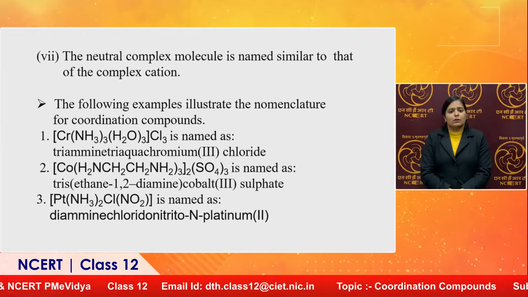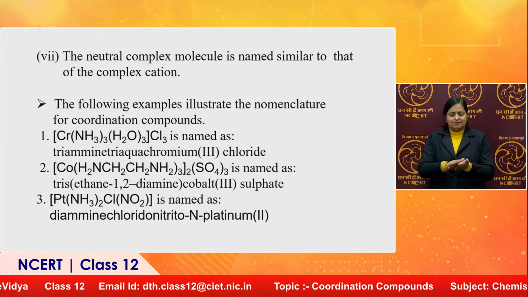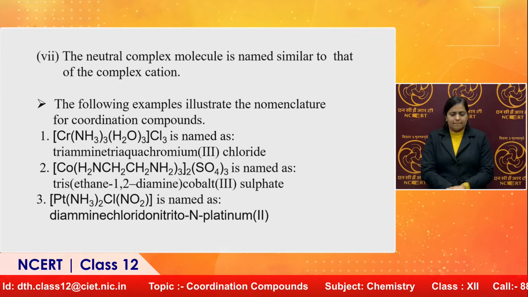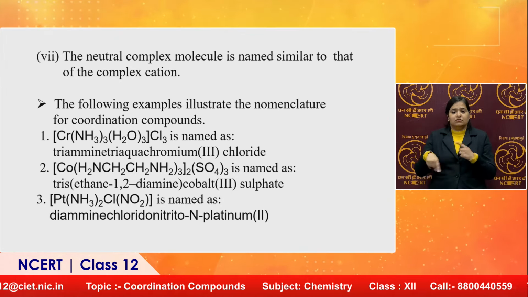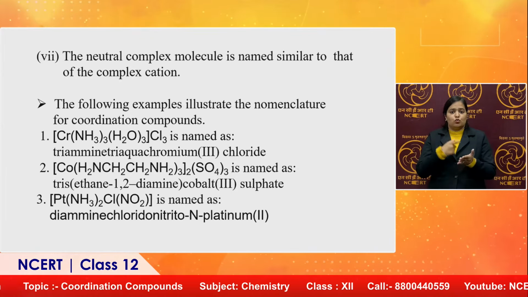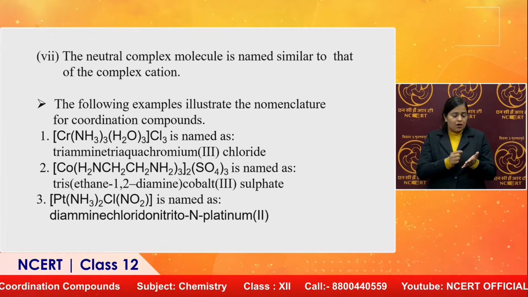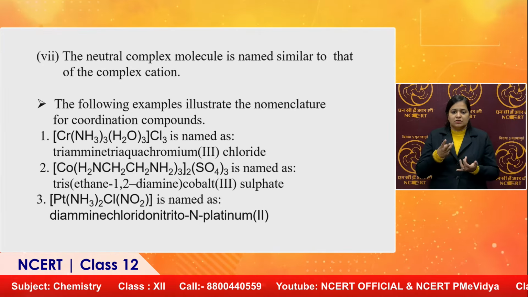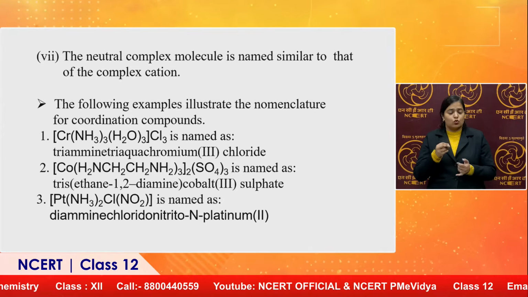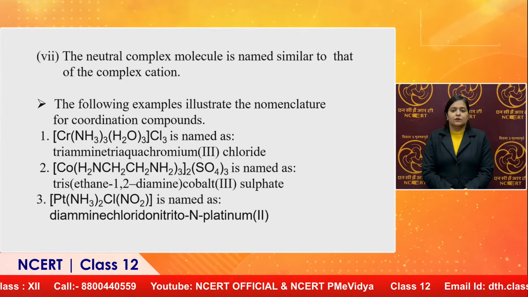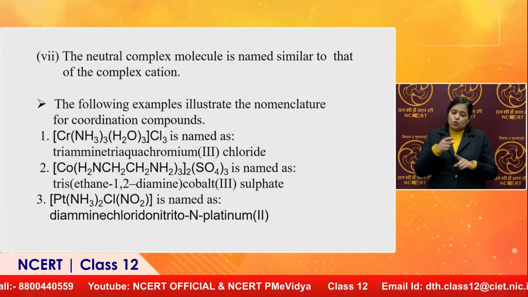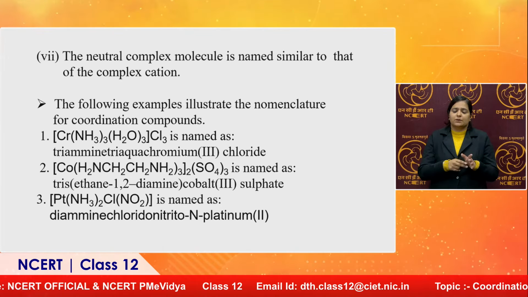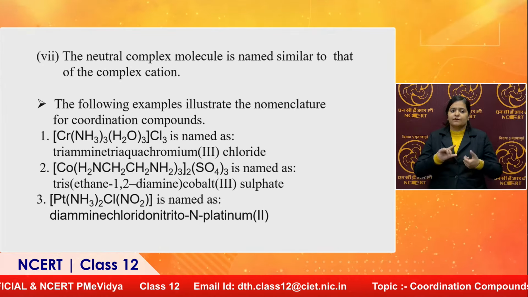It means NH3 thrice, H2O thrice, chromium Cr, and third, it means the oxidation state of chromium is 3. We must keep in mind that NH3 is a neutral ligand and H2O is also a neutral ligand. It means that till now the oxidation state of chromium is 0. How many chlorides must come to create the oxidation state of chromium 3?